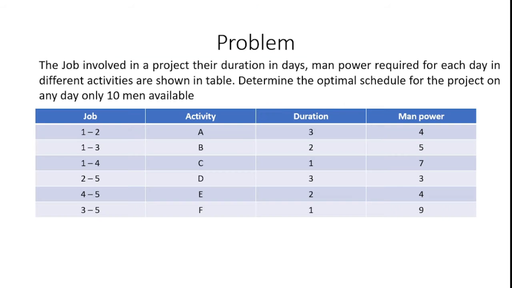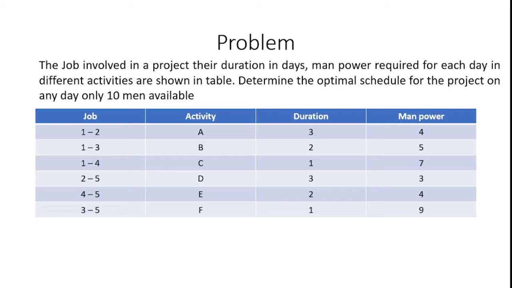How can we solve the problem? For understanding this resource scheduling program, we can utilize this problem. The jobs involved in a project, their duration in days, and the manpower required for each day in different activities are shown in the below table. Determine the optimal schedule for the project. On any day only 10 men are available, because the data says we have only 10 manpower for completing the project activities.